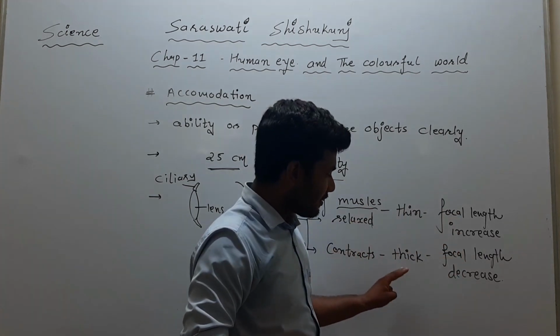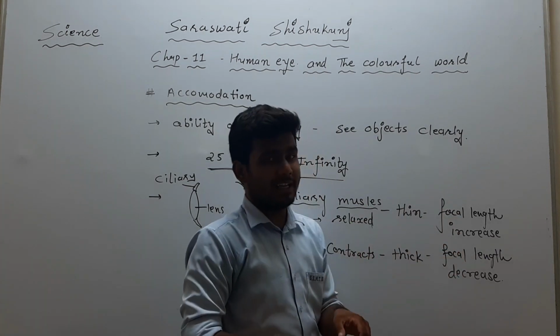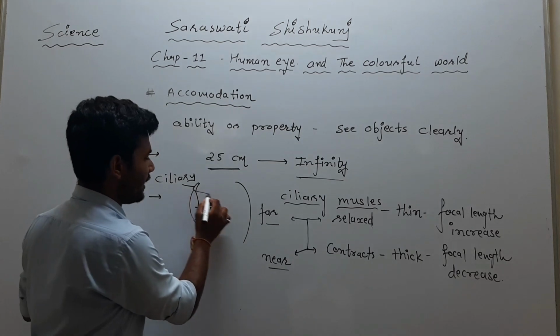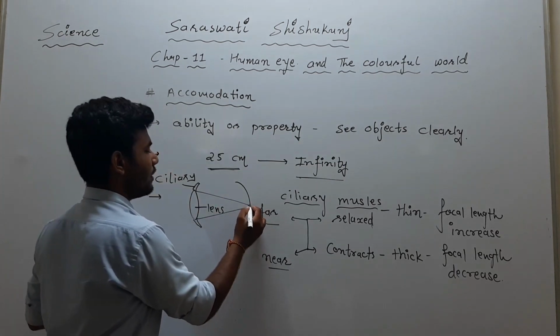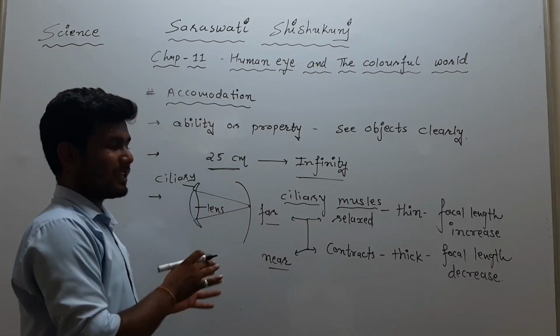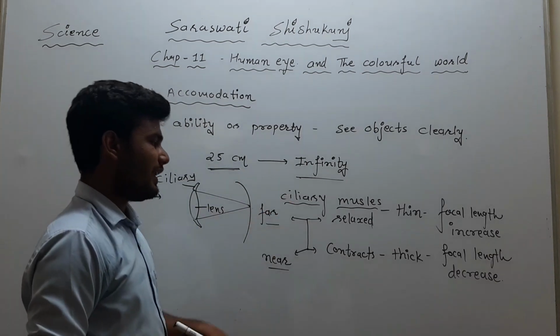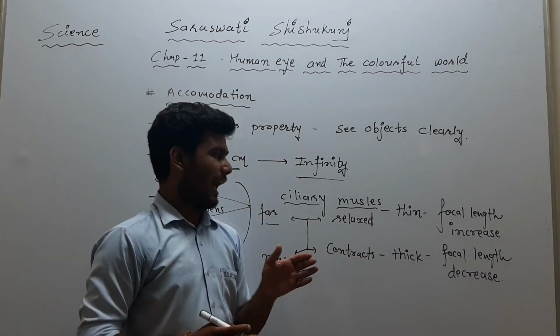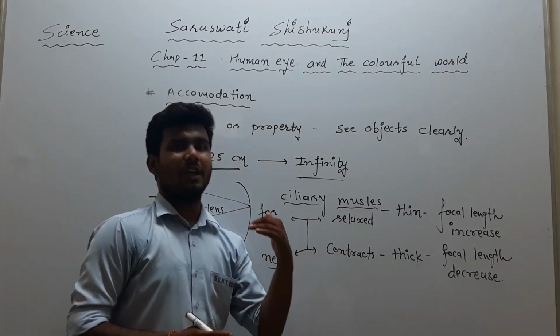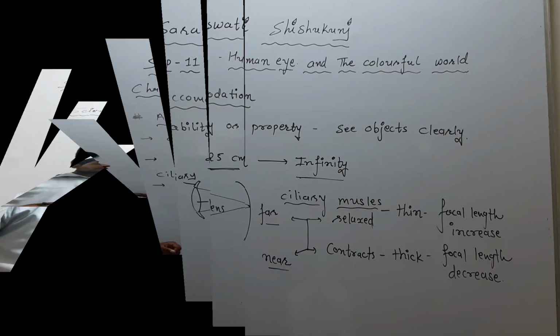As it is thick, our focal length decreases, and it tries to obtain the image right on the retina. So our focal length of the eye lens is changed, and we can form the image on the retina.